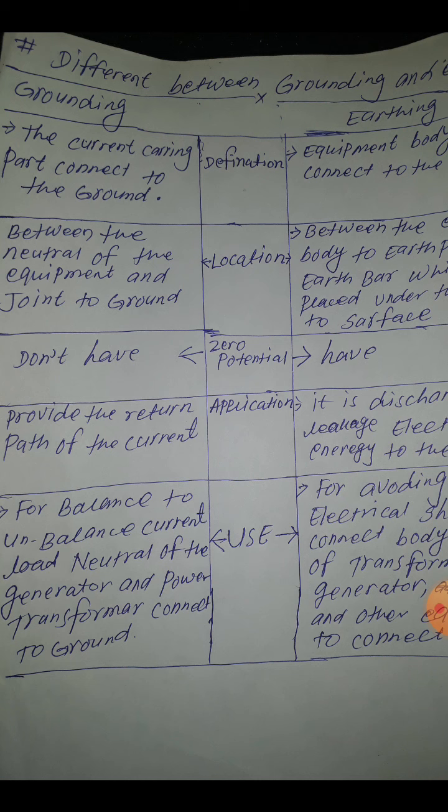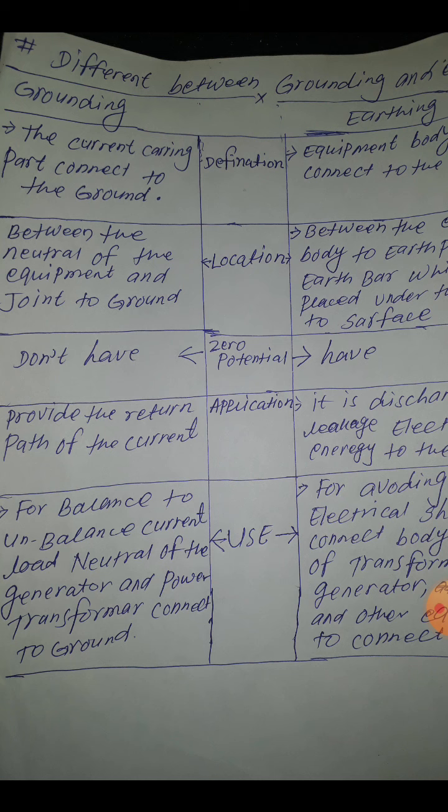Next, the location: we take the wire from grounding and join the neutral, and between the equipment body and the earth pit or earth bar, which is placed under the earth surface. The connecting part is the equipment body, and we take one wire and put it in the earth bar.